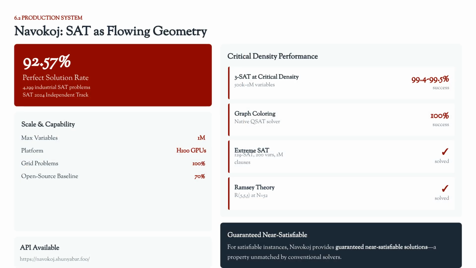The production system based on this framework, Navokoj, achieved a 92.57% perfect solution rate on thousands of industrial SAT problems in the SAT 2024 independent track. It successfully solves extremely hard problems, like 3-SAT at critical density with millions of variables, and provides guaranteed near-satisfiable solutions.